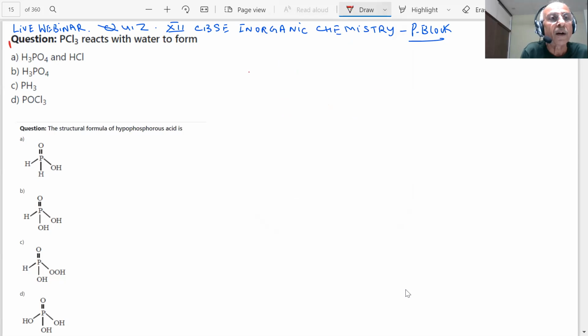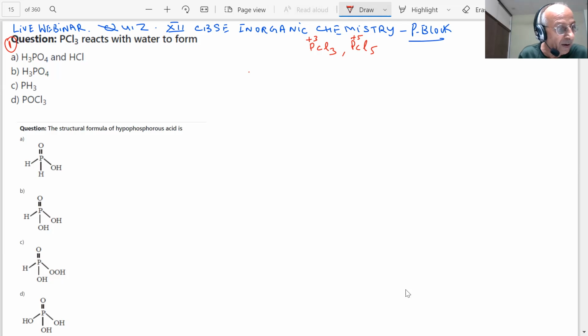PCl3 reacts with water to form. PCl3, students. You know that phosphorus forms halides. Can you tell me what are the halides of phosphorus, students? PCl3, PCl5. PCl3 and PCl5. In this, what is the oxidation state of phosphorus in PCl3, students? Plus 3. And this is plus 5. These are the two important halides of phosphorus, students.